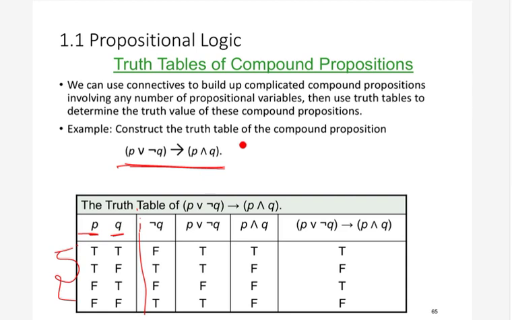For example, you can write a truth table for p and q, which is here. Similarly, you can write a truth table for not q, and similarly for this. Finally, we have the implication operator between these two things, basically between this column and this column. We already know that implication is always true except in one case.